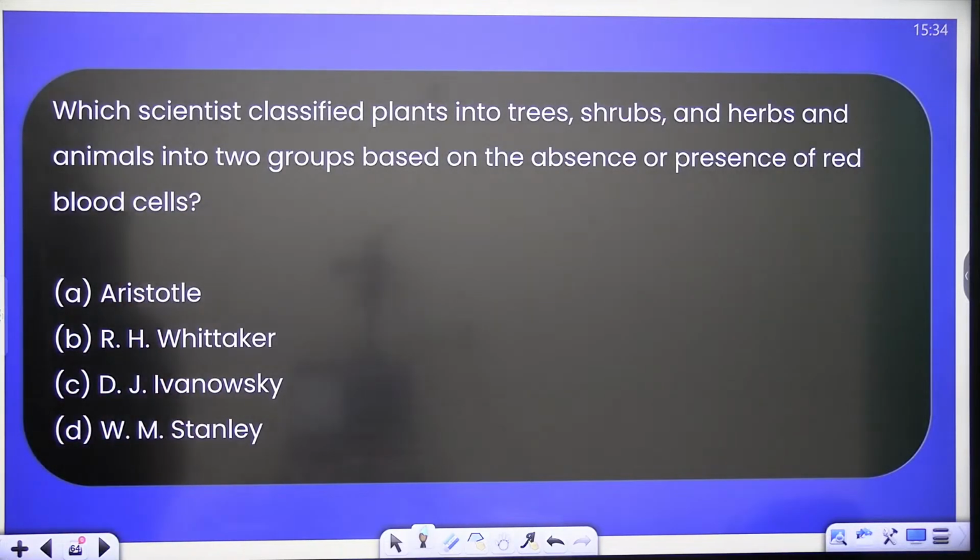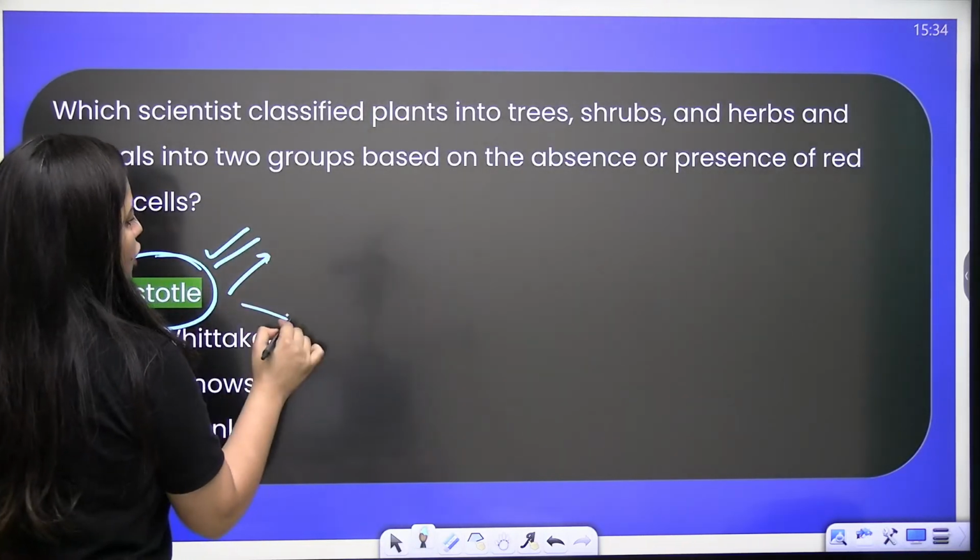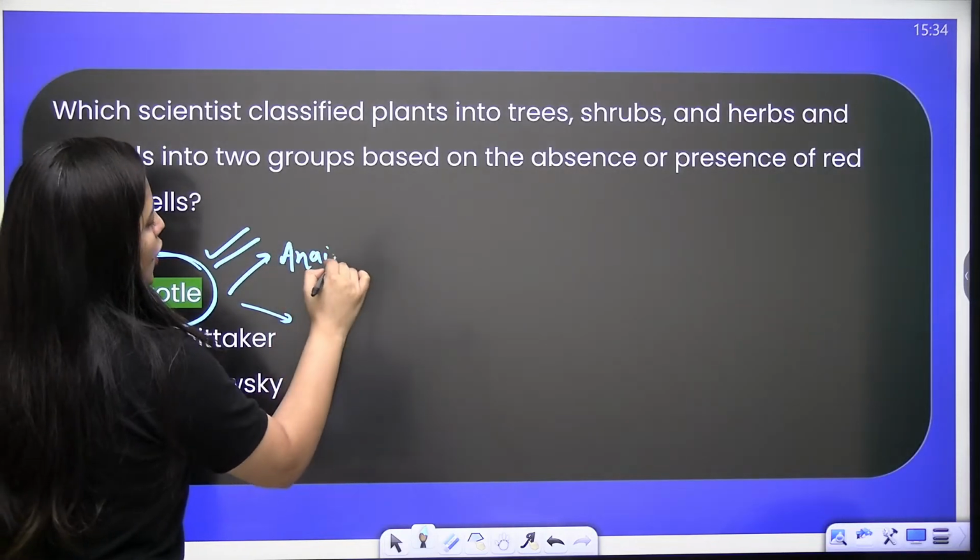Now the next question: which scientist classified plants into trees, shrubs and herbs, and animals into 2 groups on the basis of absence or presence of RBCs? Obviously Aristotle, right? In the case of animals, it was Enema or Enaima.